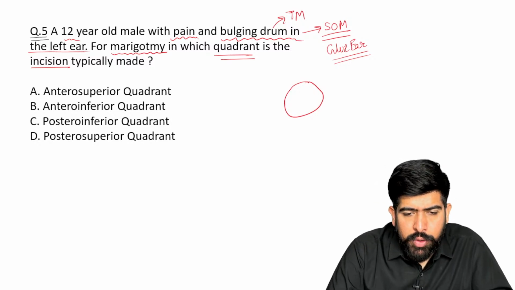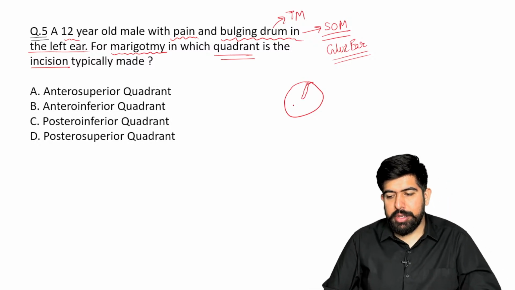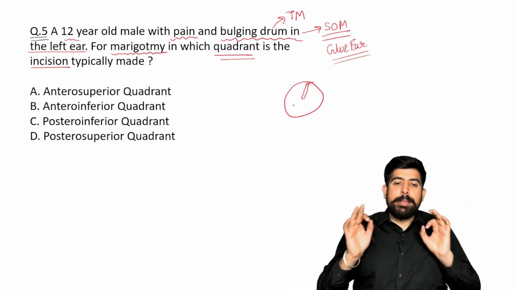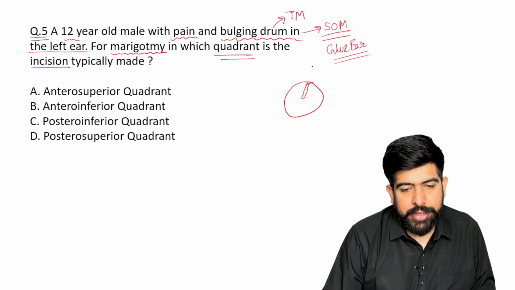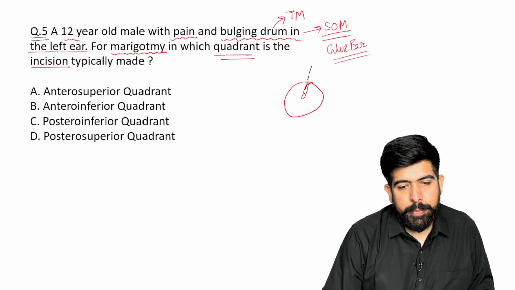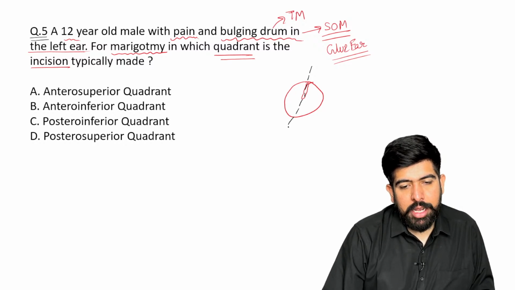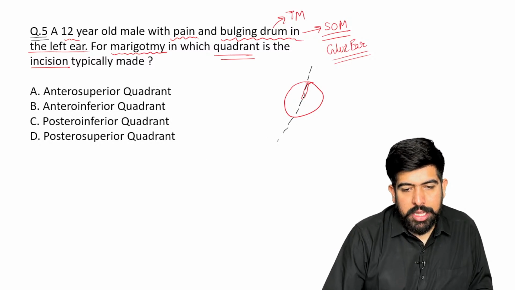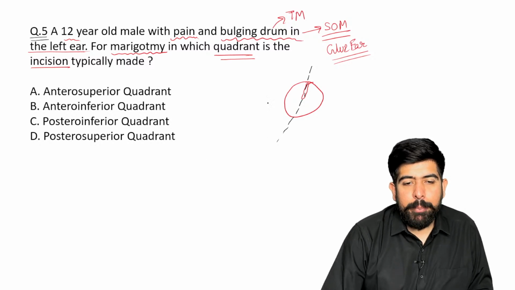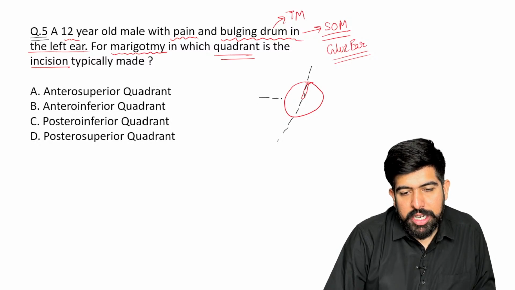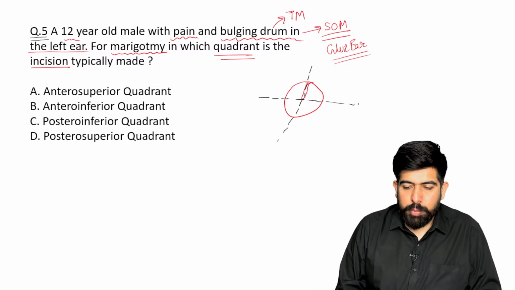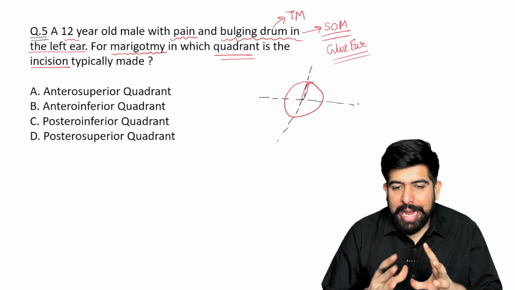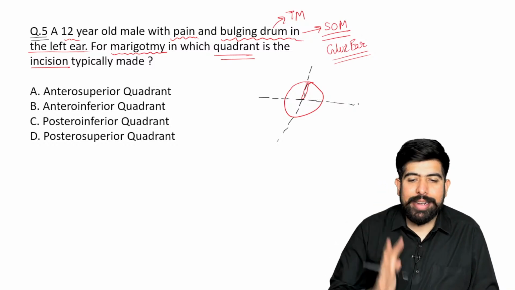This is my ear, and of course this will be the handle of malleus. On the basis of the handle of malleus, I will make an imaginary line here. Can you see? And on the umbo, I'm drawing one more imaginary line, and by this I get that my tympanic membrane is divided into four quadrants.